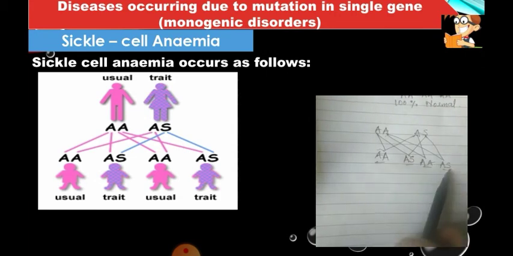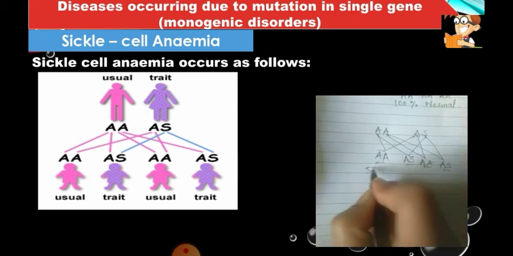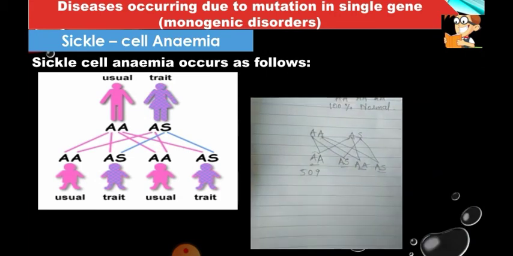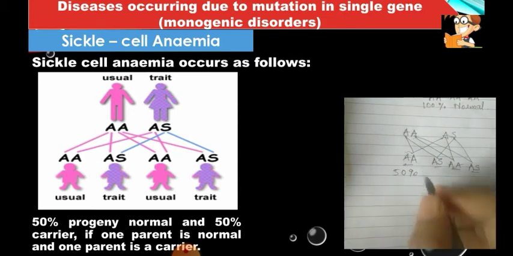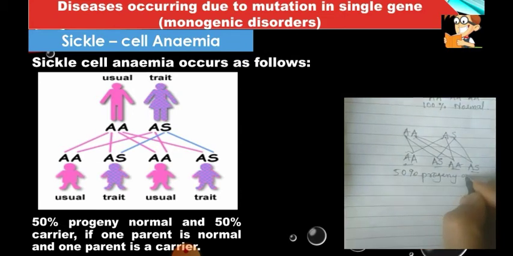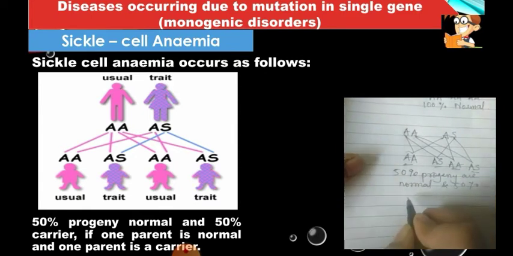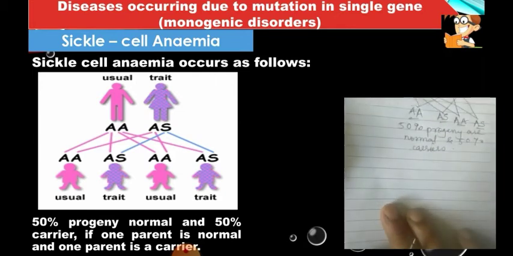So here in this case, 50% of the offspring or progeny are normal, and 50% are carriers. Fine. So this is the next condition. What other conditions can we have?